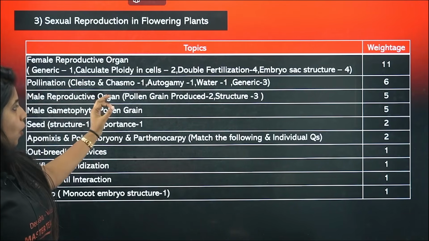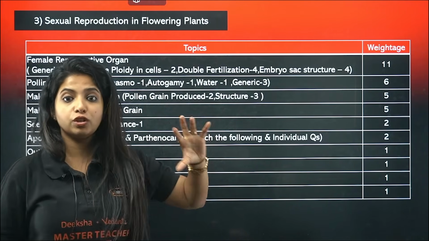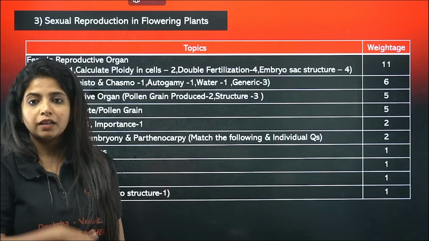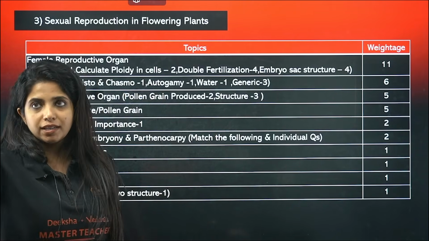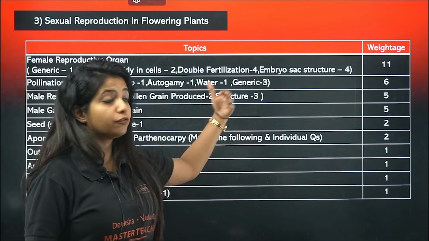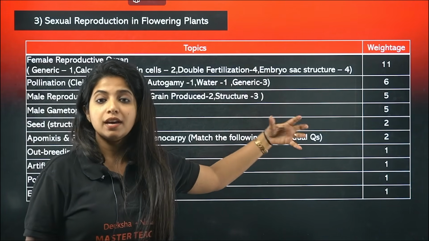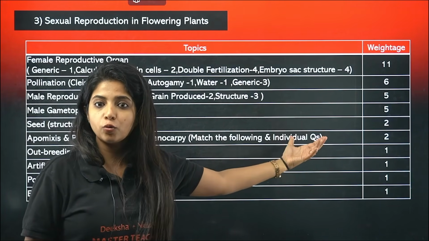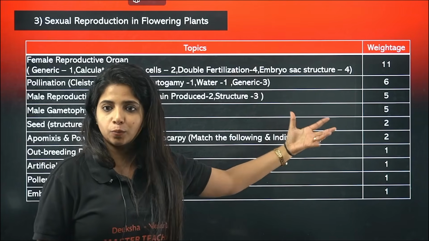Now, male reproductive organ: how many pollen grains are going to be produced if this is the number of anthers. The structure of the microsporangium, that is the epidermis and all the layers which are there. You should know the function of the layers, and what is unique about the tapetum: it has multiple nuclei, a binucleate condition, and a dense cytoplasm, all of it.